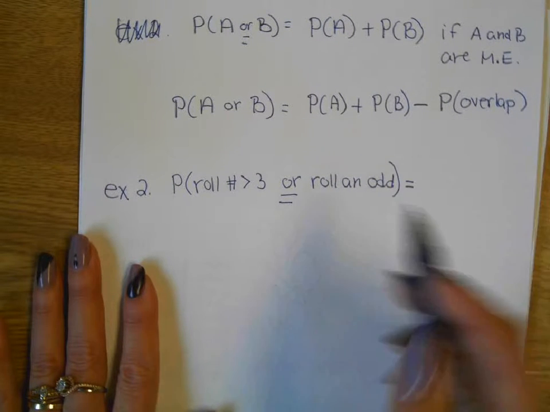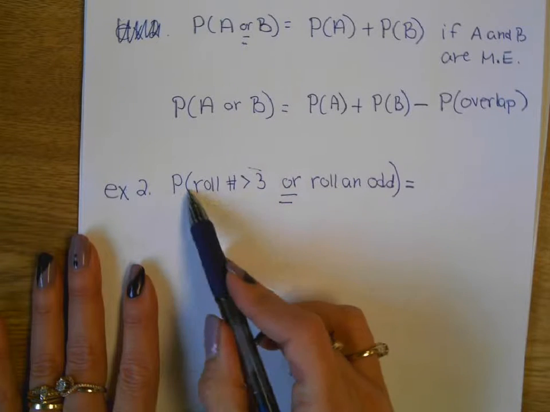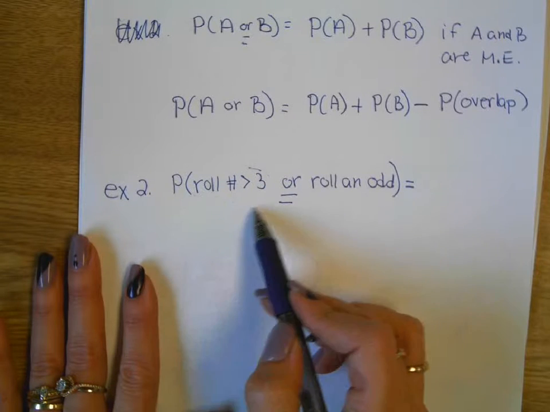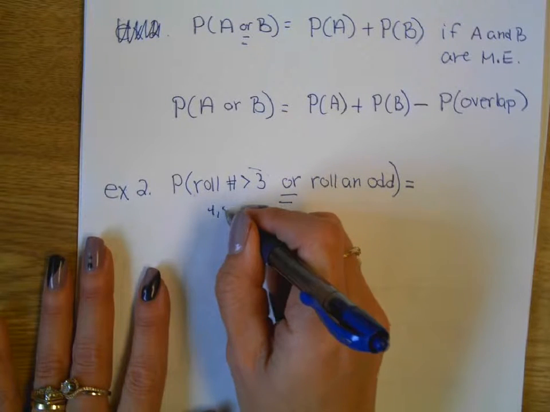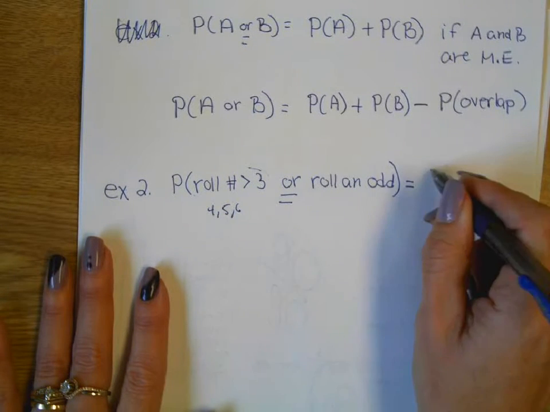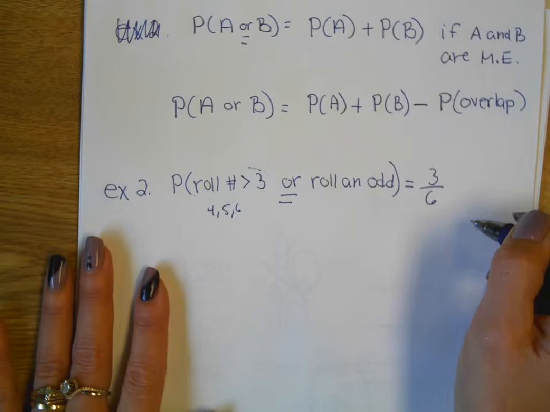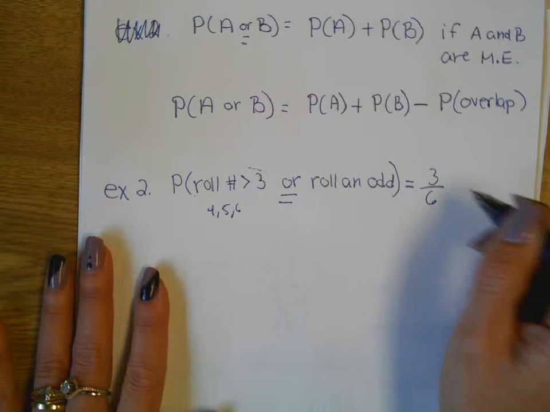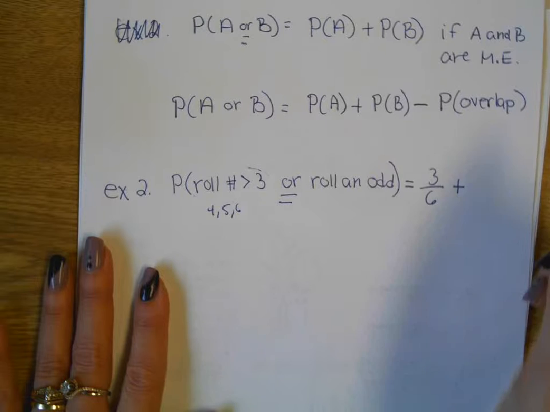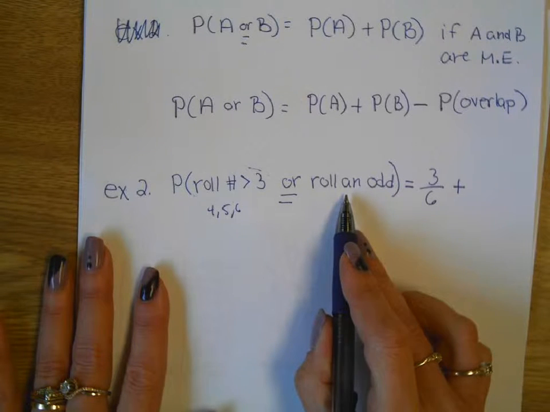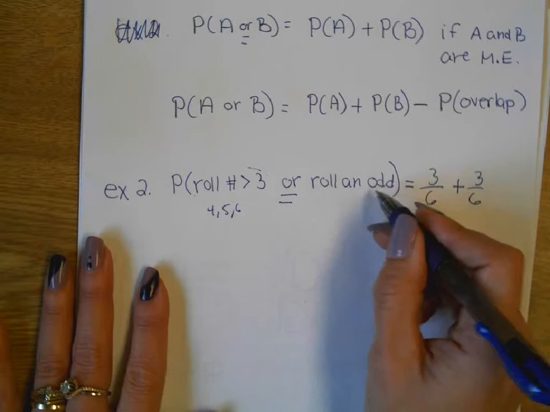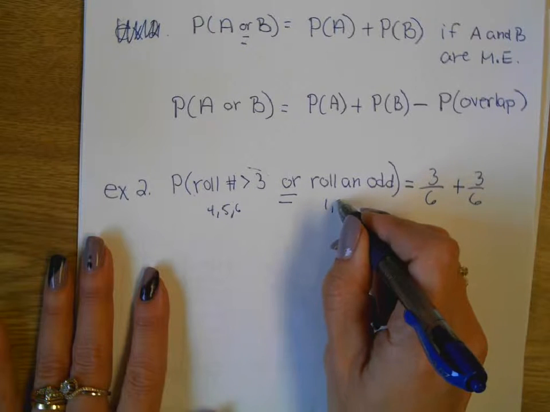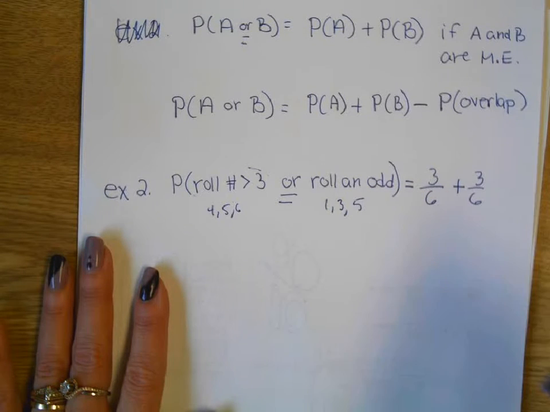So, what's the probability that I roll a number greater than 3? How many numbers on the die are greater than 3? 4, 5, 6. Not 1 and 2. So it's 3 out of 6, 1/2. Plus, what's the probability that I roll an odd? 3 out of 6 also. But which ones are the odds? 1, 3, 5.